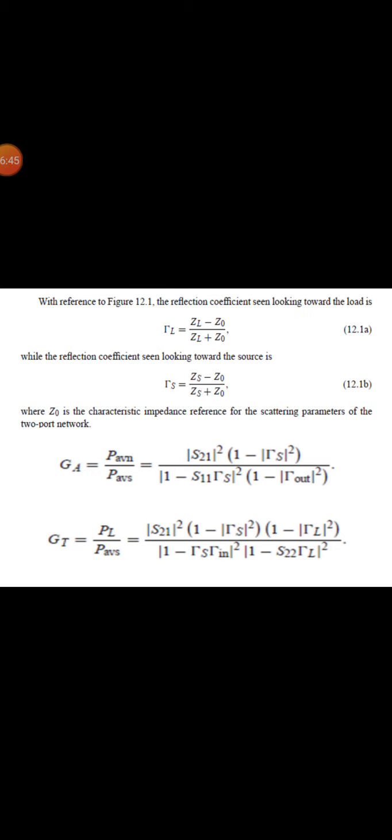1 minus tau s into tau in the whole square, at tau L equal to tau out conjugate, can be written as 1 minus S11 tau s the whole square into 1 minus tau out square the whole square divided by 1 minus S22 into tau out conjugate the whole square. Therefore, we obtain the available power gain GA as GA equal to PAVN divided by PAVS, which is given by S21 squared into 1 minus tau s squared divided by 1 minus S11 into tau s the whole squared into 1 minus tau out squared.